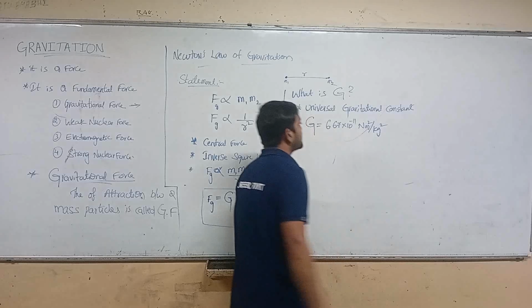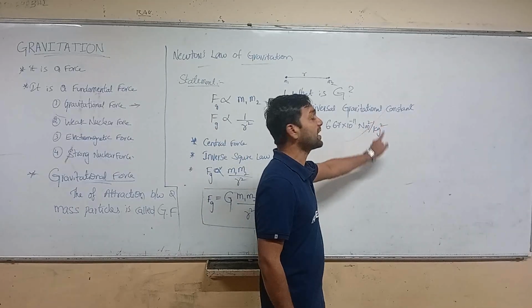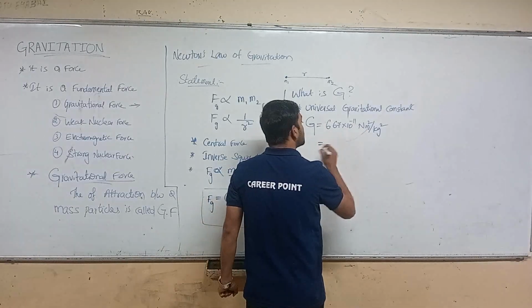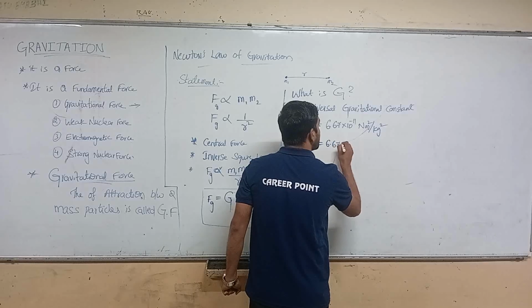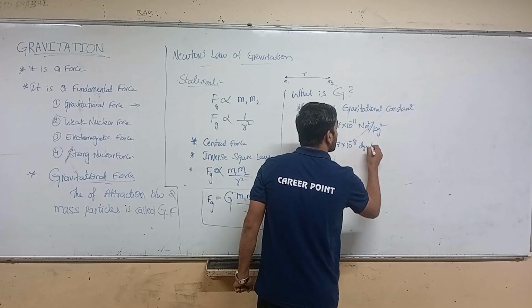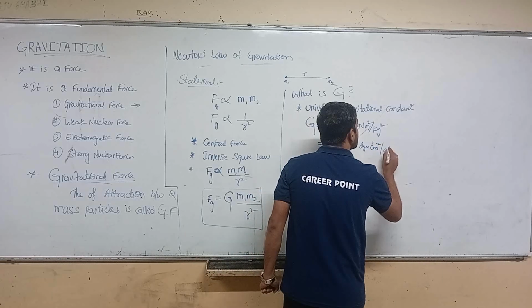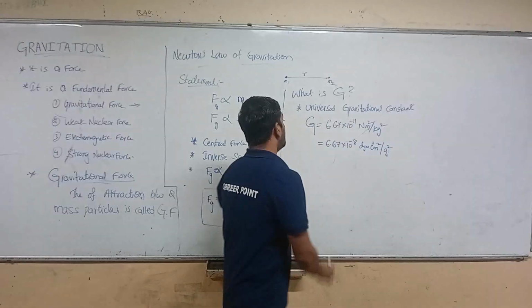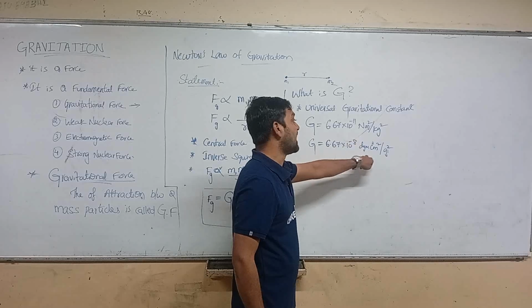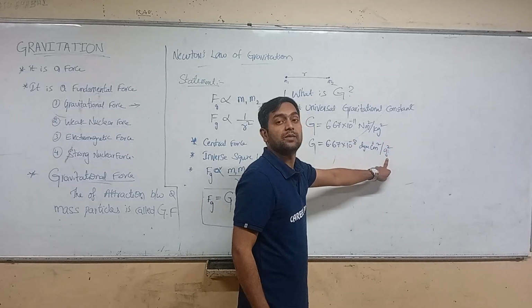So the value of the universal gravitational constant is 6.67 into 10 to the power minus 11 Newton meter square per kg square. This value is also equal to 6.67 into 10 to the power minus 8 centimeter square per gram square.